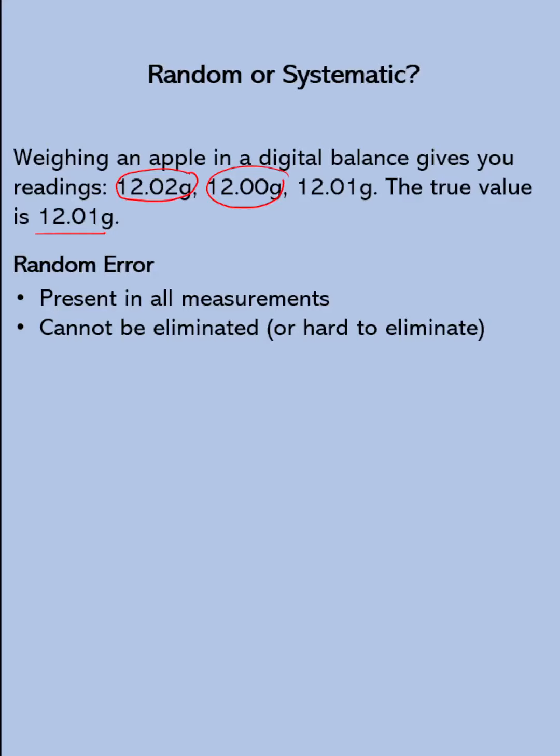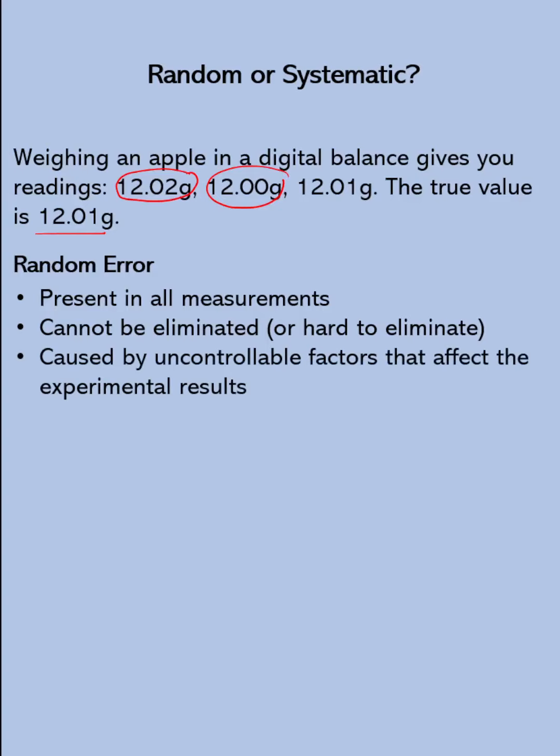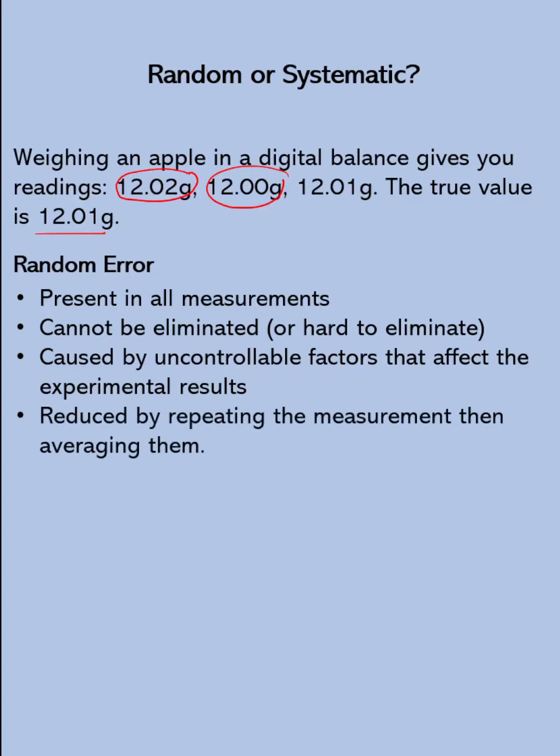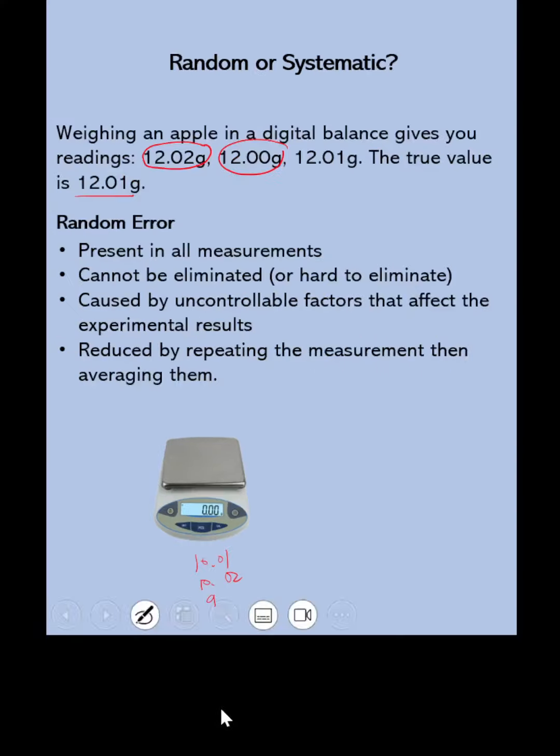They are caused by uncontrollable factors that affect the experimental results. They are reduced by repeating the measurement, then averaging them. For example, here on the balance, sometimes 10.01, sometimes 10.02, then sometimes 9.99.